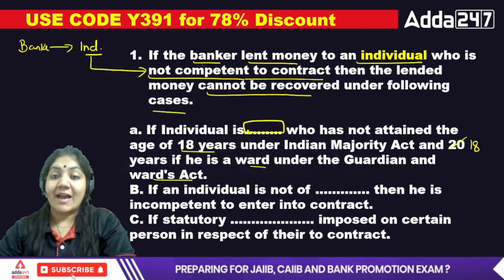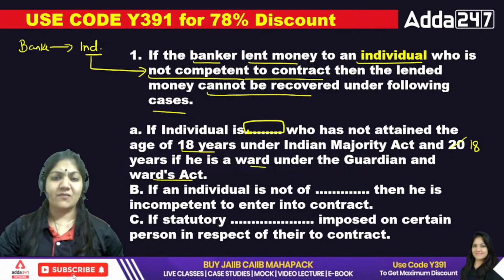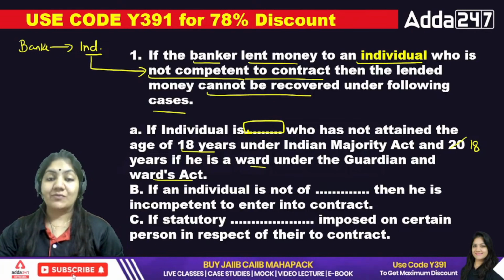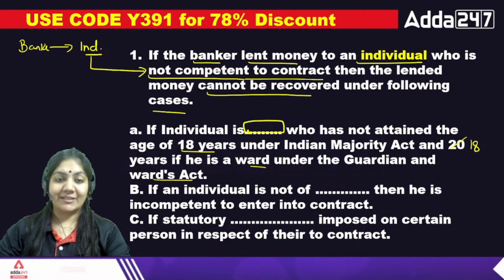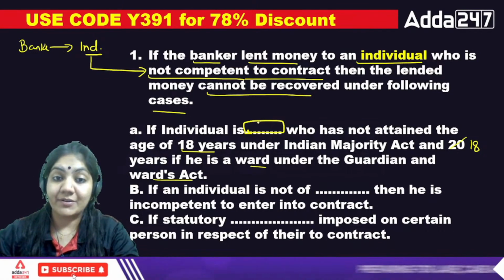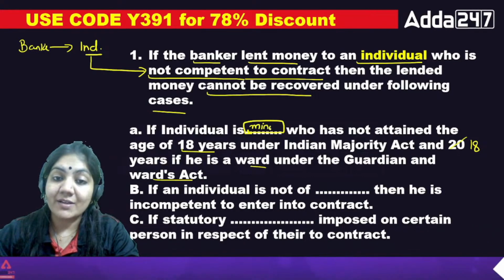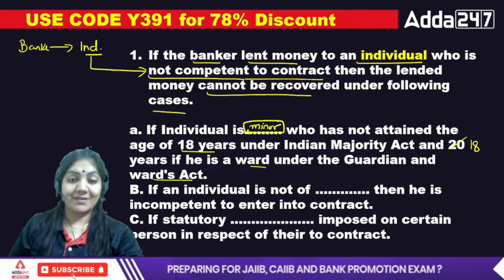The individual is dash who has not attained the age of 18 years. I think this question is very easy, the first portion. So first you tell me the first portion, then second, then third. Here, if the individual is a minor who has not attained the age of 18 years, this is the exact answer.